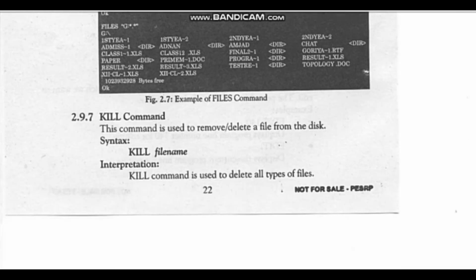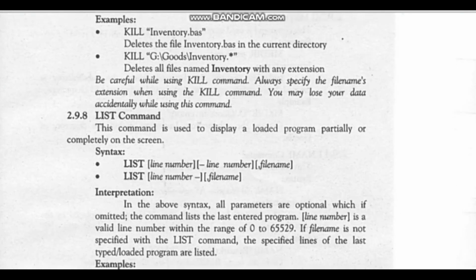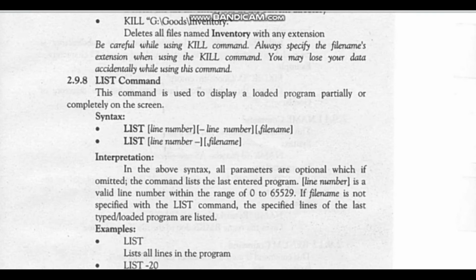Now I will discuss the next command, the files command. The files command is used to view a list of files on a specific drive or path where they were stored. Now I will discuss the next command, kill. The kill command is used to delete a saved file from the disk.